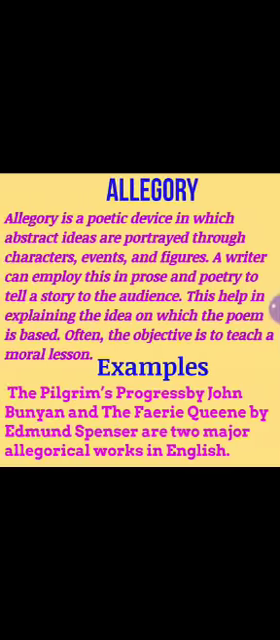Allegory. Allegory is a poetic device in which abstract ideas are portrayed through characters, events and figures. A writer can employ this in prose and poetry to tell a story to the audience. This helps in explaining the idea on which the poem is based. It is moral based stories, just to give a message of morality. So, Pilgrim's Progress by John Bunyan and The Faerie Queene by Edmund Spenser are two major allegorical works in English literature.